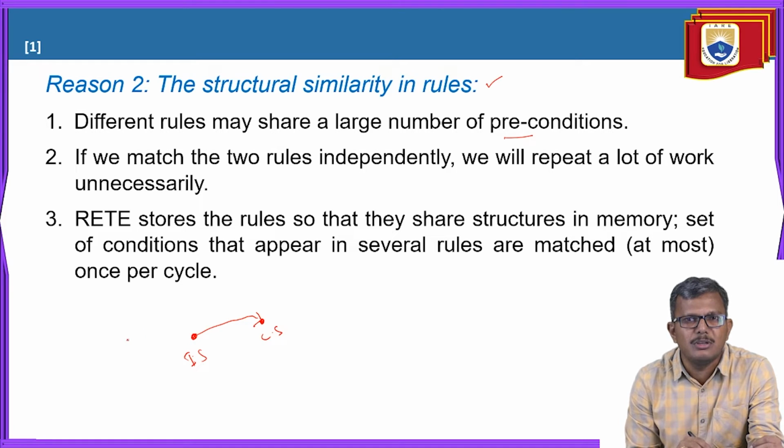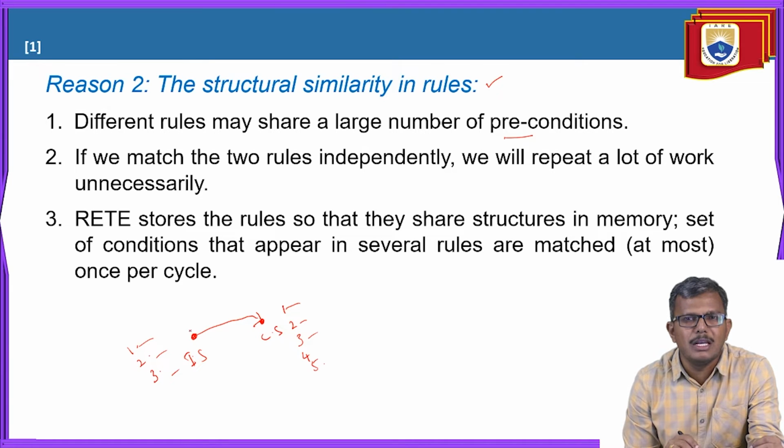Think that there are some preconditions like 1, 2, 3. And for this state also there will be some preconditions, for example 1, 2, 3, 4 and 5. By seeing these numbers, we can come to know that there are some similarities: 1, 2, 3 and 1, 2, 3.